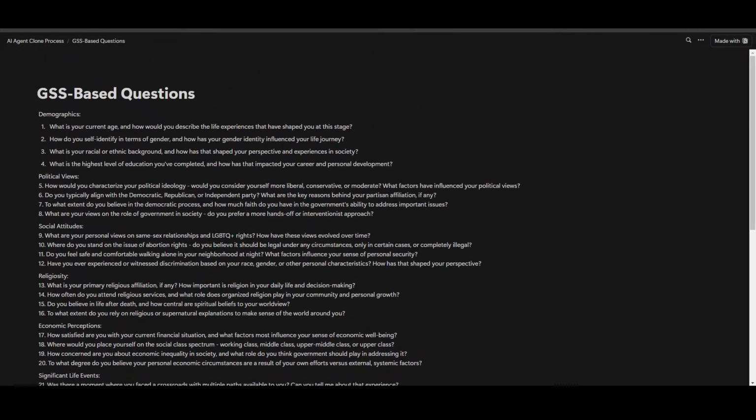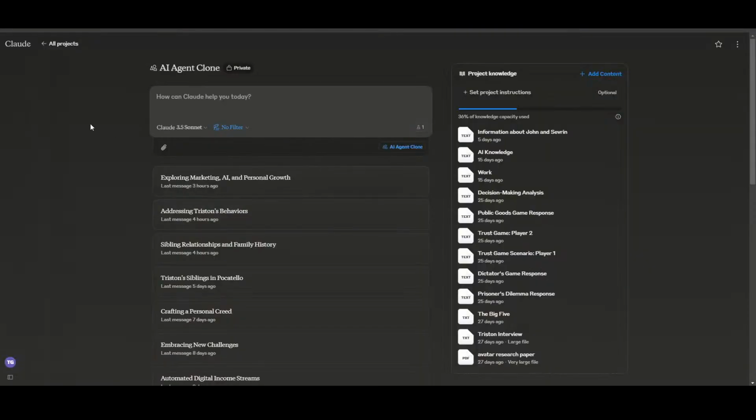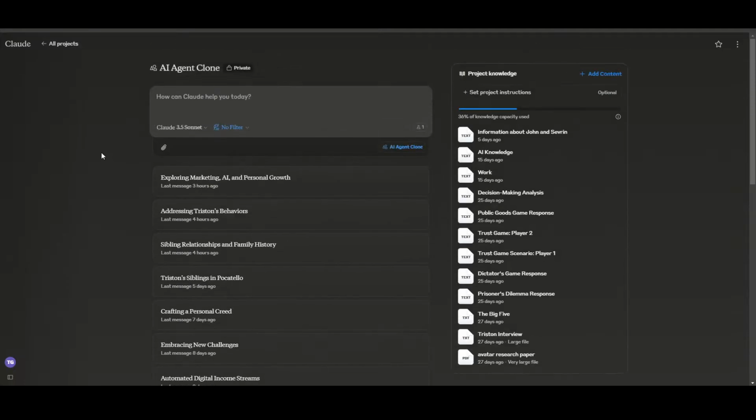What I ended up doing was, when I was first building this thing, I took this research paper and dropped it over here into Claude. I said, hey, Claude, I want to try this. I want to build this thing. So I want you to interview me as if you were the AI that was behind this original project, go through, ask these questions, follow the instructions that they have in there, and then let's do this interview. And so that's what I ended up doing.